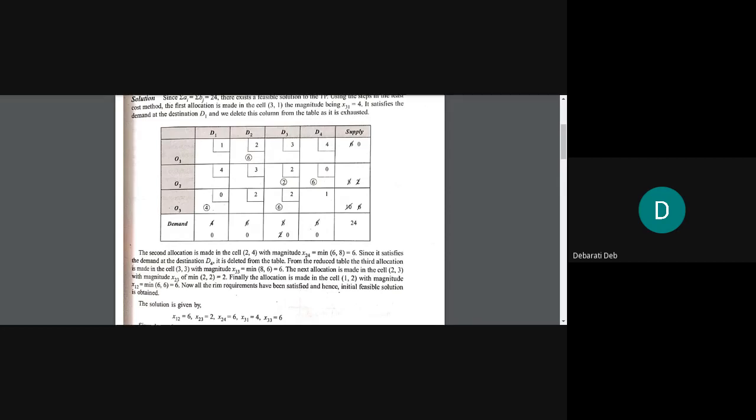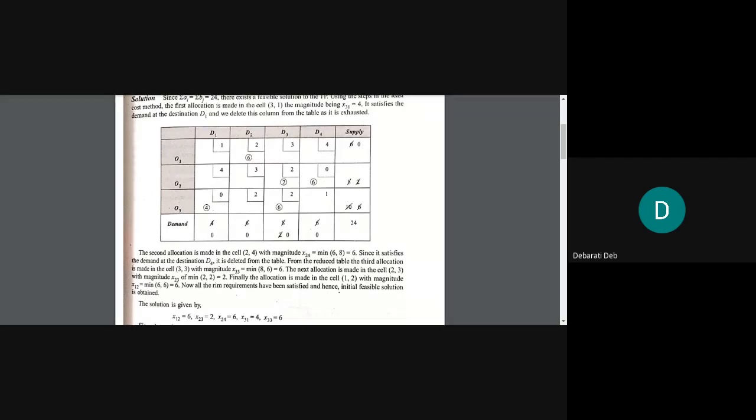Now what are we left with? We are left with only D3 on the column side and O2, O3 on the row side, right? Are you understanding? If not, please unmute and ask, okay?